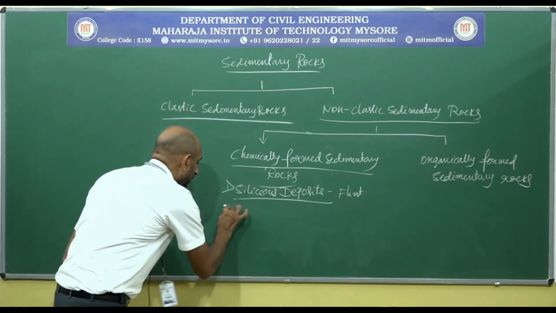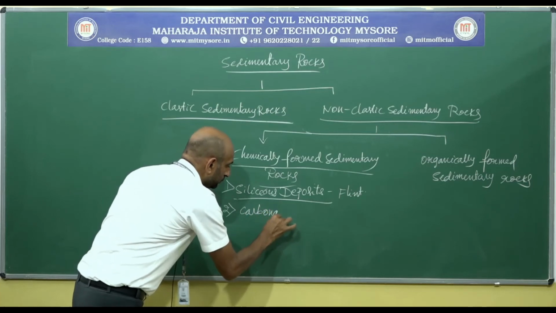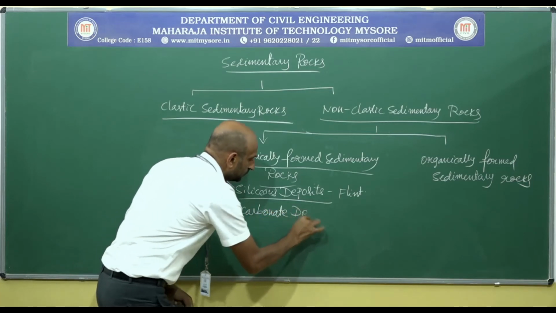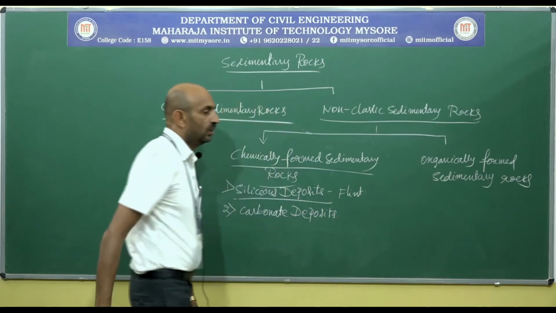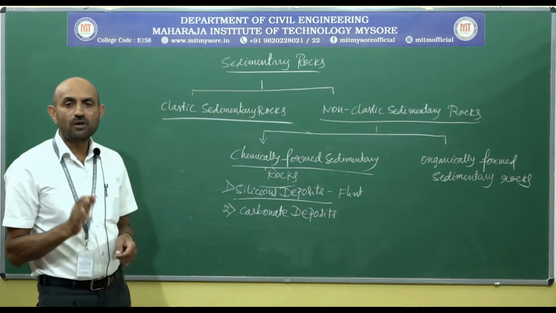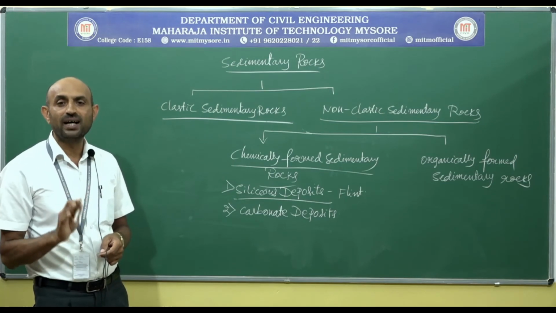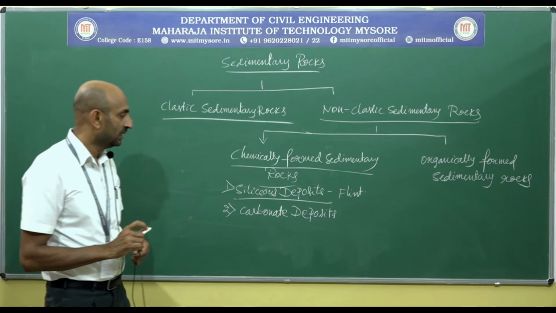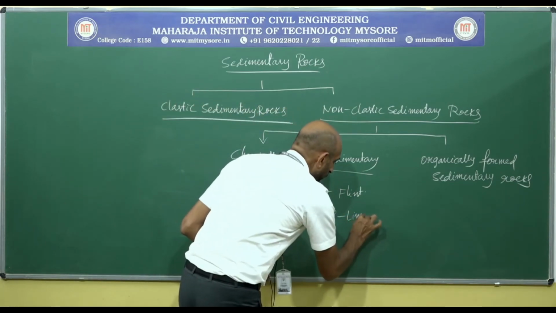Next, carbonate deposits. When the rocks are formed from precipitation of carbonate rich water. Example, limestone.